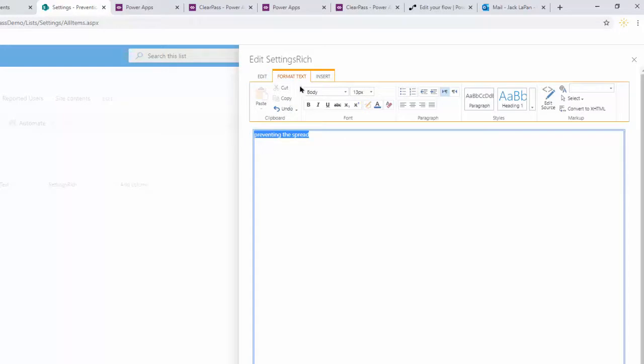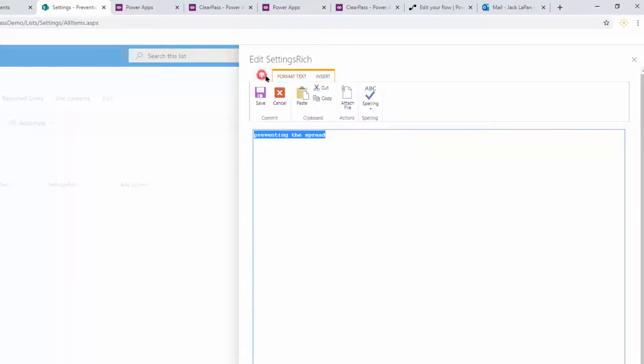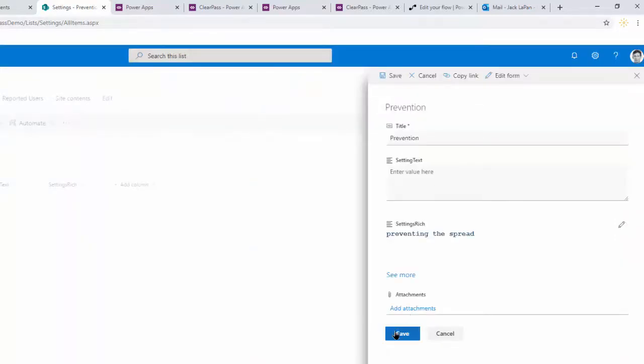You'll notice that you can format the text how you would like it to show up in the app. Click the Edit tab and then hit Save, and then save again.